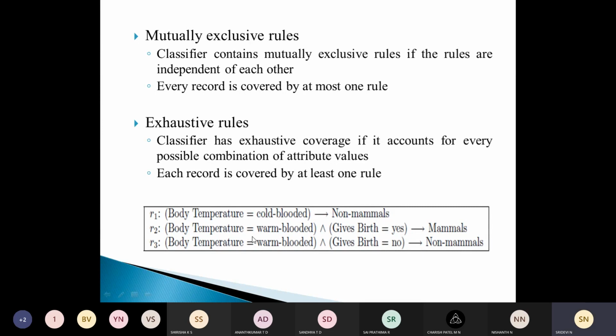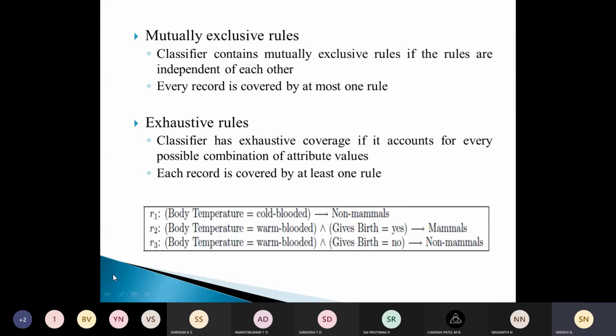At least one rule in R. At least means it can be covered by more than one rule also. So if we assume that body temperature and gives birth are binary variables, then this has the rule set shown here as exhaustive search.